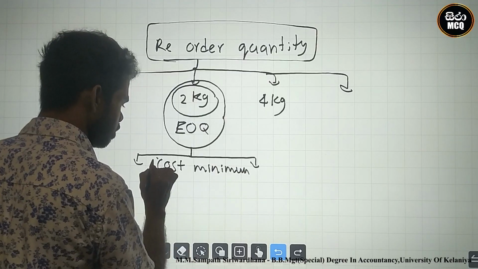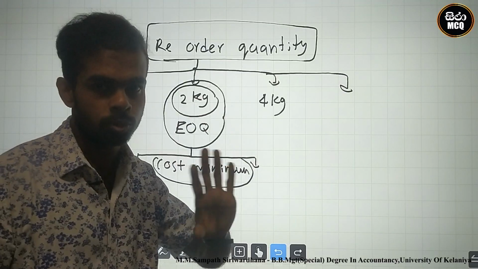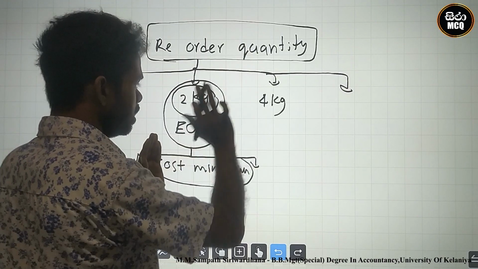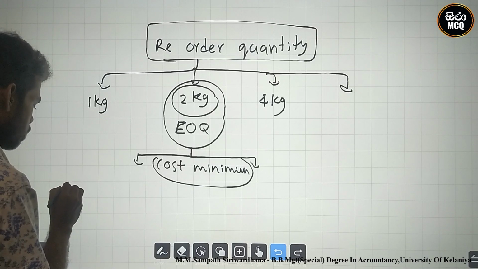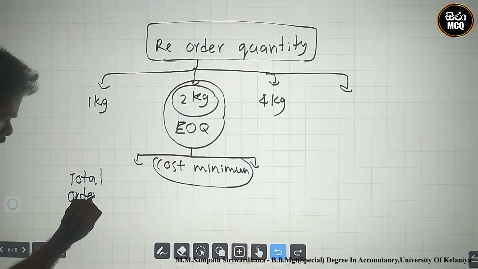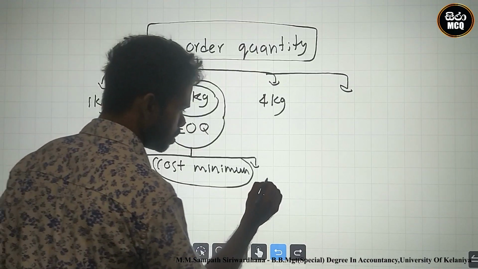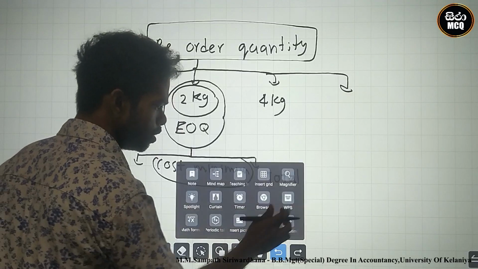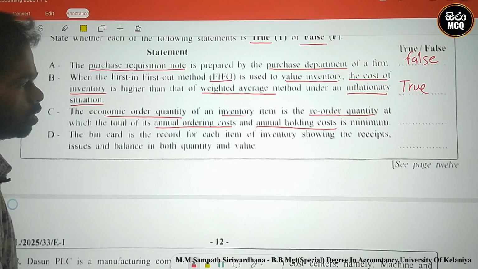What are the costs we must incur in this purchasing? Not the sugar price, no, not the sugar price. In purchasing a reorder quantity, there are two costs. What are they? There is the ordering cost, total ordering cost. The other cost is total holding cost.